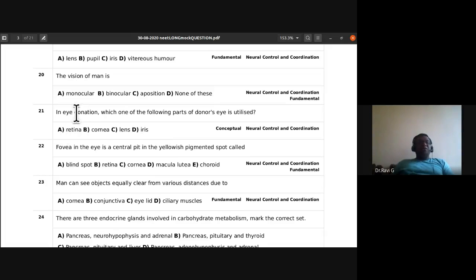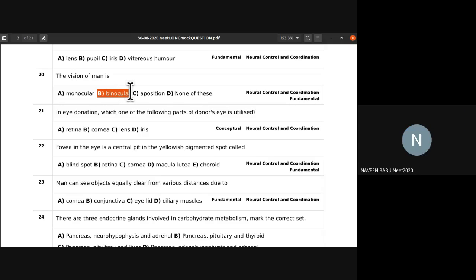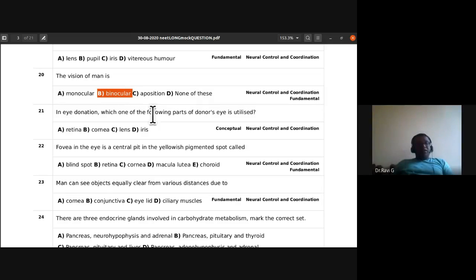The vision of man is monocular, binocular, A position, none of these. So what is the vision of man? Binocular. Very true. Binocular it is.